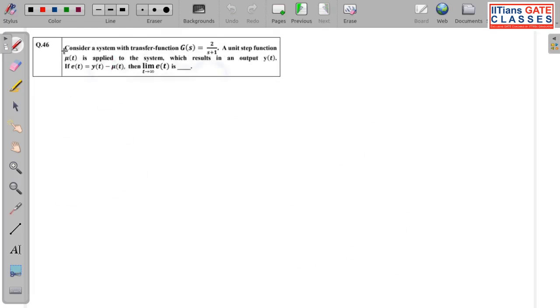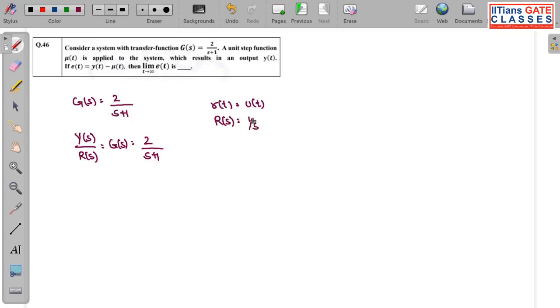Now here we have another question. Consider a system with transfer function G(s) equal to 2 divided by s plus 1. A unit step function u(t) is applied to the system which results in output y(t). So this is basically Y(s) by R(s) is equal to G(s), which is equal to 2 by s plus 1. Here r(t) is what? They have given a step input, so R(s) will be 1 by s.